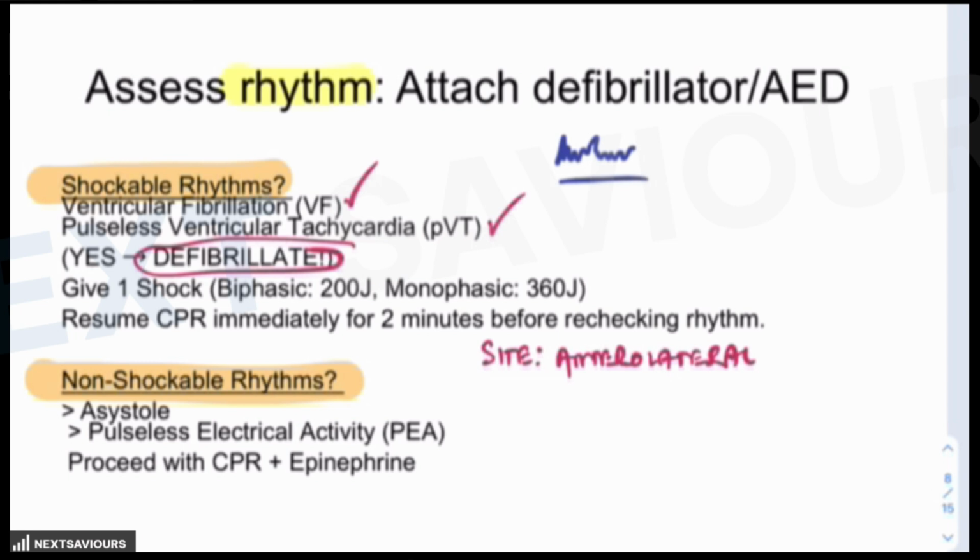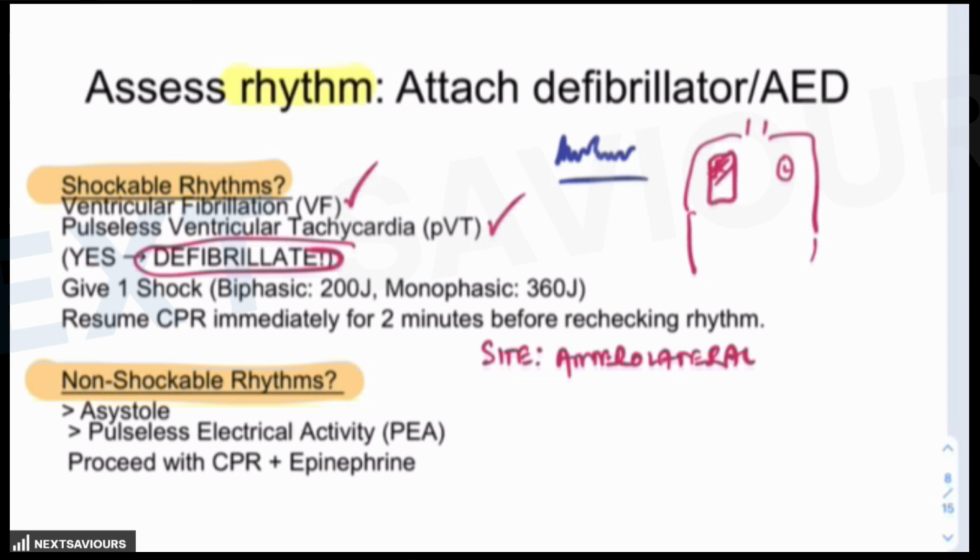Now, some of you might be thinking where exactly we have to keep the pads on the chest wall while giving this defibrillation. Imagine this is the chest of the patient, and this is the right side, and this is the left side. Then the standard AED pad placement is anterolateral, which is most common. Pad one is placed below the right clavicle above the pectoral muscle.